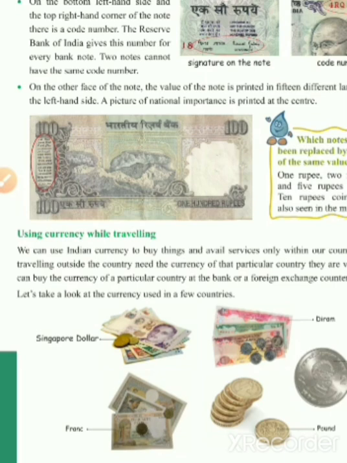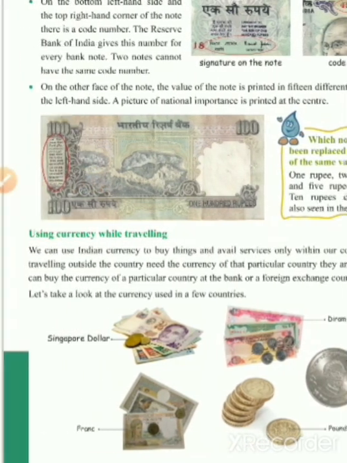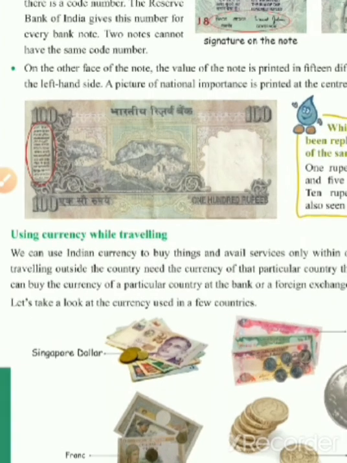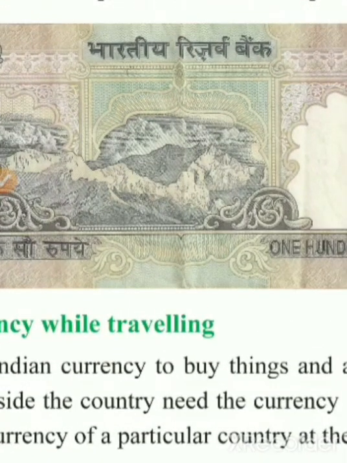Different languages are written. How many languages are there? Nearly 15 different languages are written on the left side of the note. A picture of national importance is printed in the center. Now, what is the picture representing? It represents the Himalayan ranges of India.